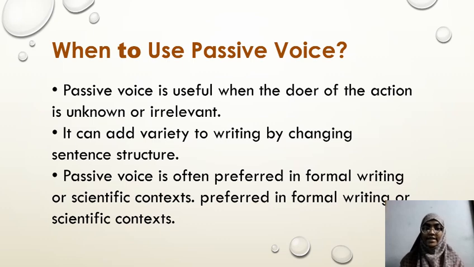Let us see when to use passive voice. Passive voice is useful when the doer of the action is unknown or irrelevant. It can add variety to writing by changing sentence structure. Passive voice is often preferred in formal writing or scientific contexts. We use passive voice often in formal writing, so it will be good in that context.